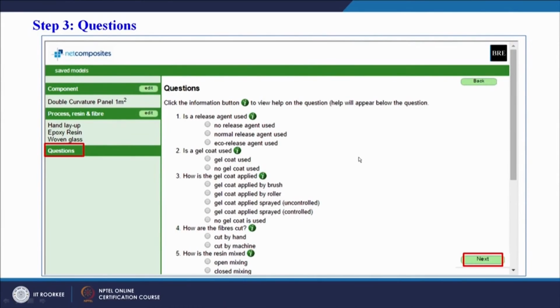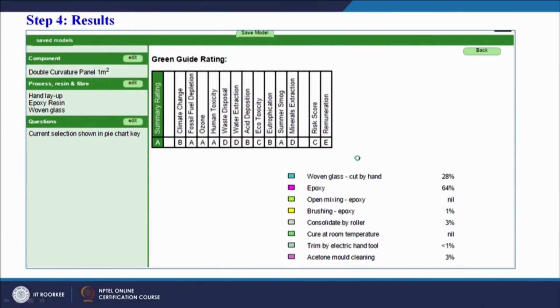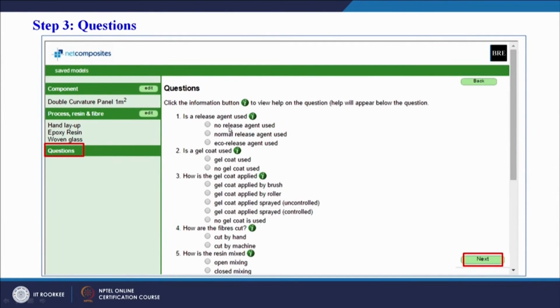There are so many questions here. In the questions we have, is a release agent used? Now all of you must be remembering or may know that in the hand layup process, or in any manufacturing process, whether open mold or closed mold, we have to spray a release gel or apply a release agent so that the composite or the laminate does not stick to the mold. So there are general questions like, is a release agent used?